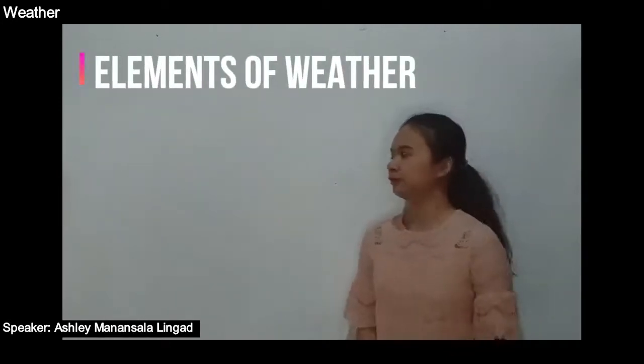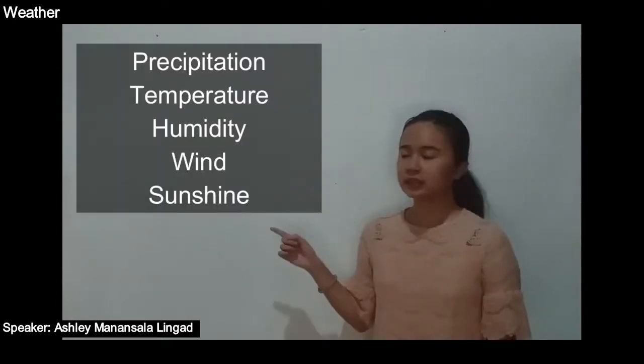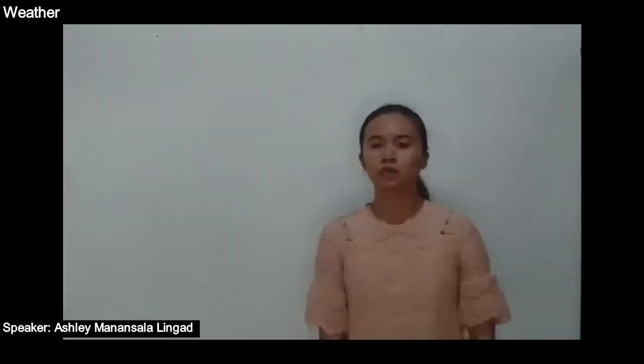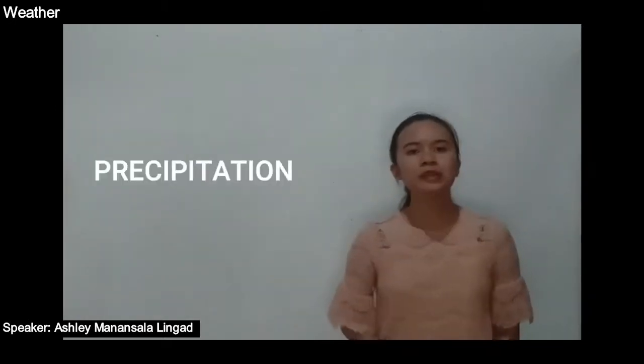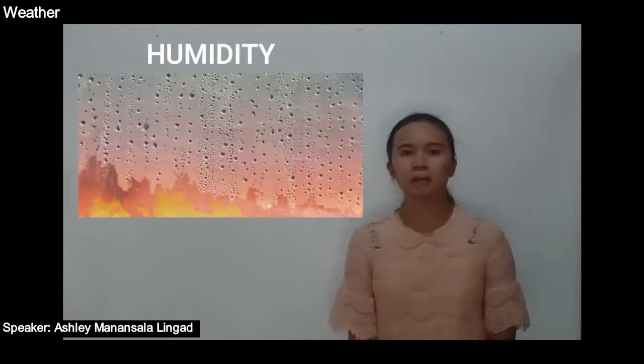Elements of weather. The weather is the daily atmospheric condition consisting of precipitation, temperature, humidity, wind, and sunshine. So, what is precipitation? It refers to the moisture of the atmosphere. It can manifest itself as rain, snow, hail, or fog. Next is humidity. It's the amount of water vapor in the air.